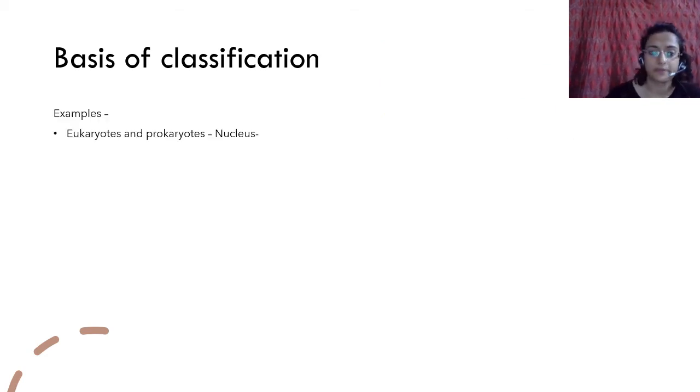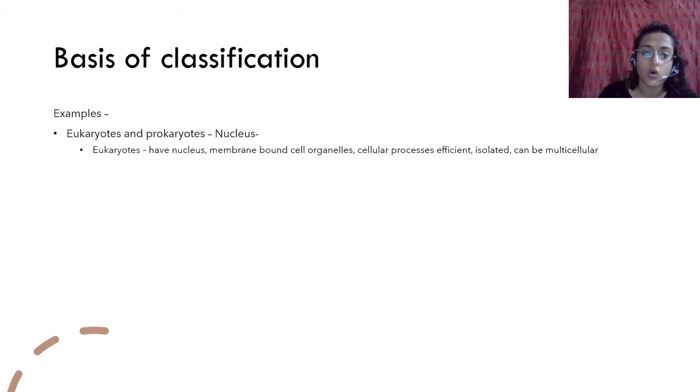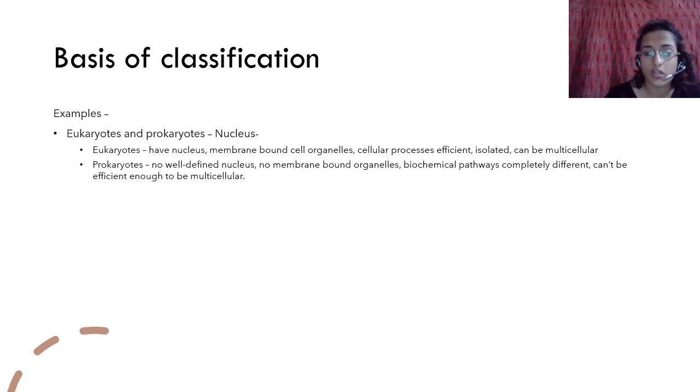So for example, you have a basic difference that we have talked about earlier, eukaryotic and prokaryotic. Something that has a well-defined nucleus or something that doesn't have a well-defined nucleus. Okay, you know about eukaryotes. Eukaryotes have a nucleus and membrane-bound cell organelles. Cellular processes are efficient, isolated, and can be multicellular.